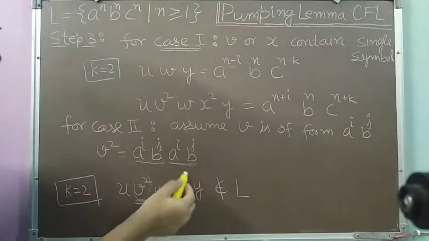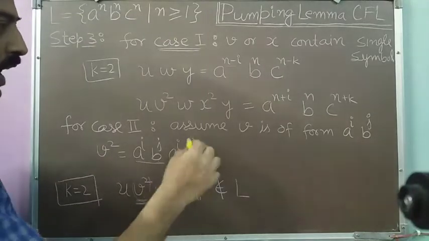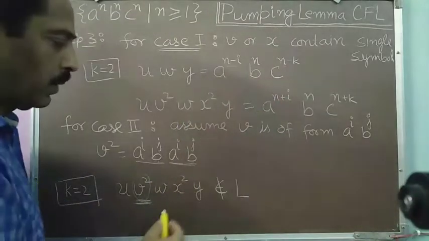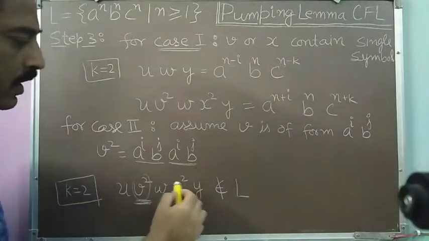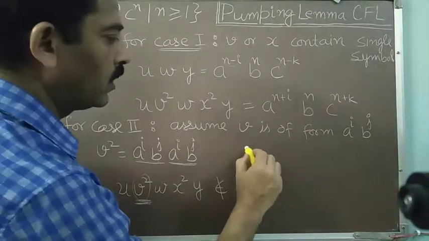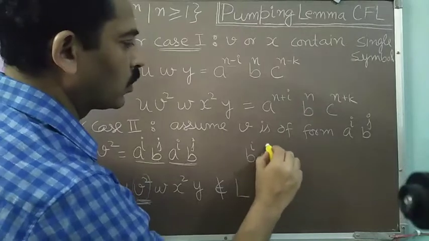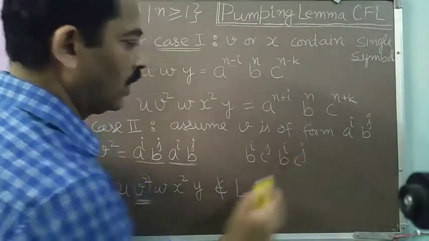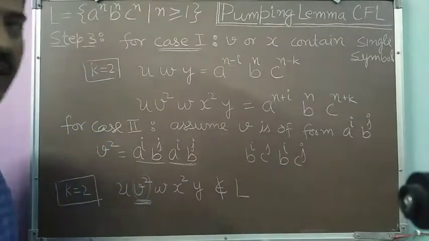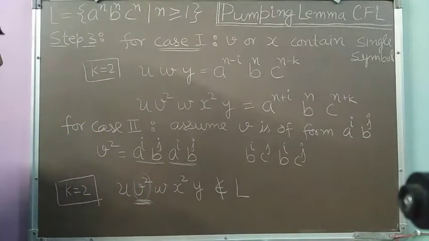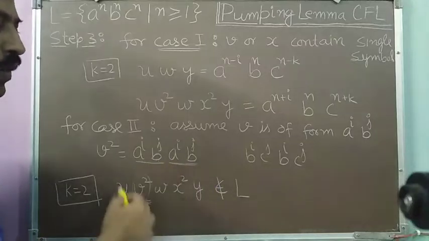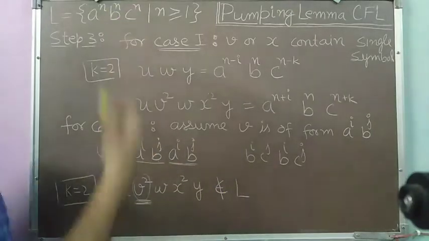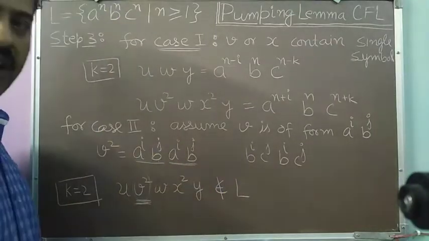And similarly, we can show it for x as well. Suppose x also has two symbols, b and c. Then x square will be of the form b to the power i, c to the power j, and then b to the power i, c to the power j. So after c's, again we are getting b's. So it will not be of the format. That's why this word will not belong to the given language, and again it is a contradiction.